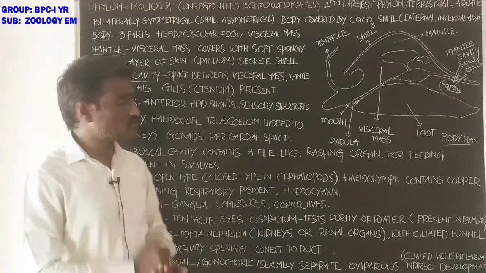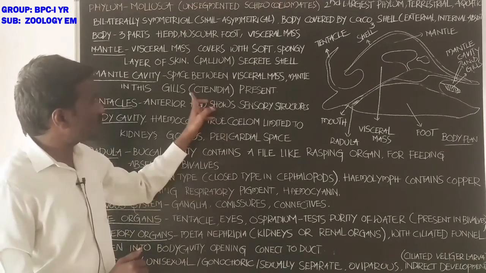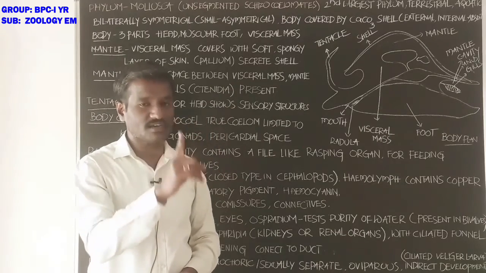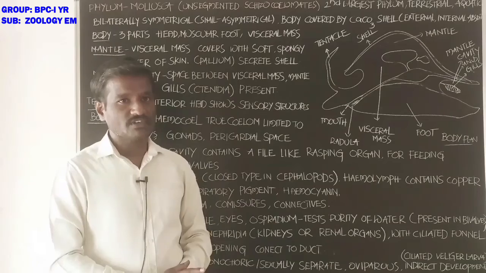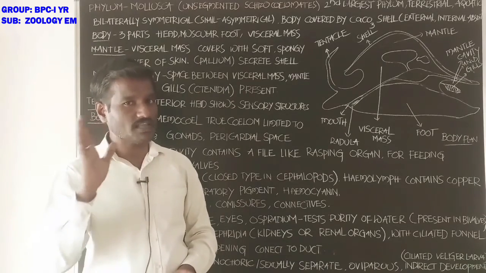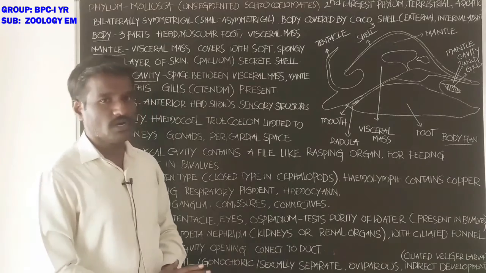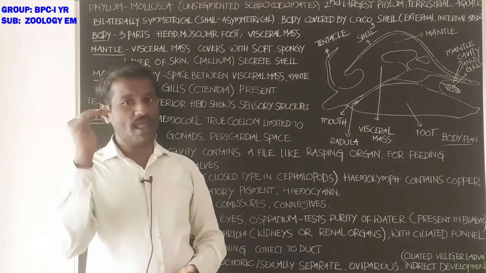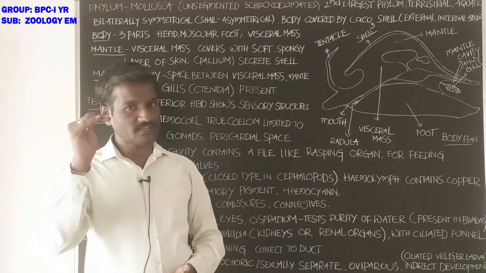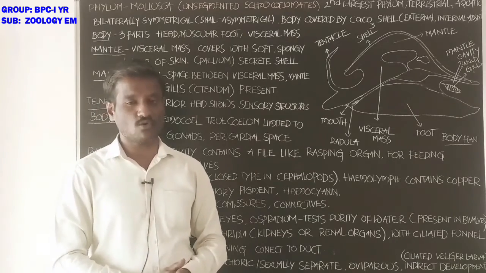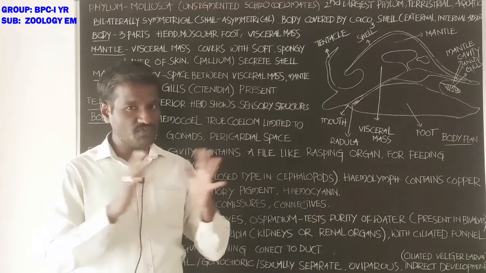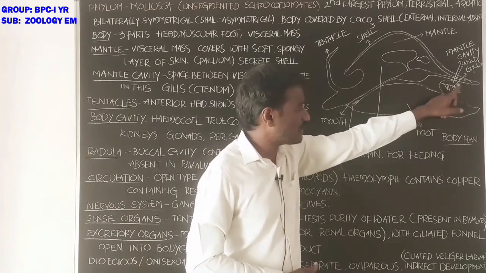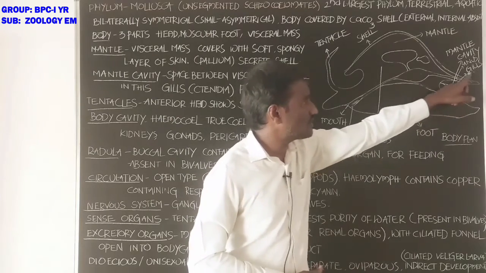Next, the mantle cavity also shows the gills, also called ctenidia. Gills present in the molluscans, also called ctenidia, help in respiration, the exchange of gases. Why are the gills called ctenidia? These structures show a comb-like arrangement with fine filaments. These are the gills in the mantle cavity.